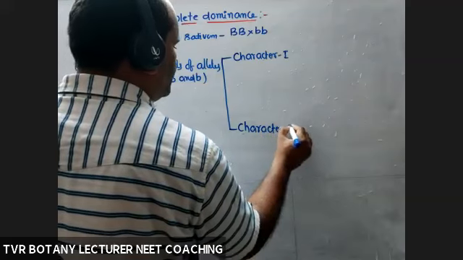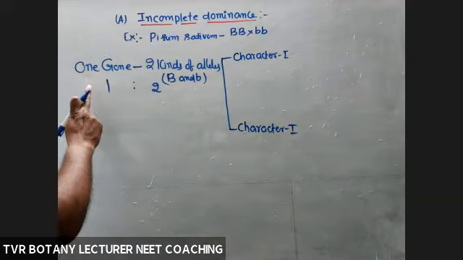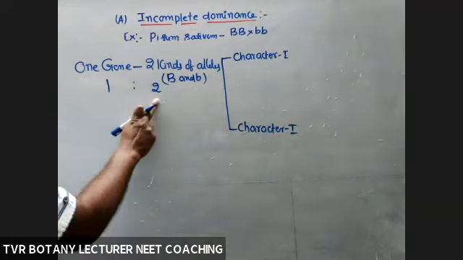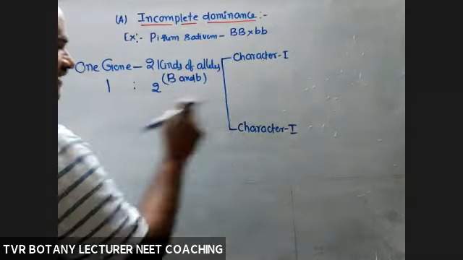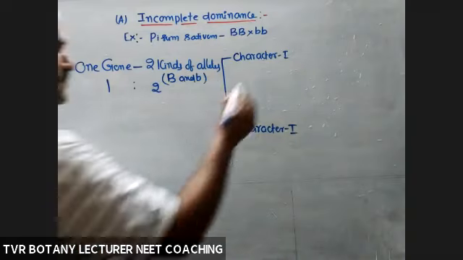How many characters? 2 characters. But it is against the Mendel concept. According to Mendel, one gene, one character with one pair of contrasting traits. But here, one gene, two kinds of alleles, two kinds of characters. So they took it differently.